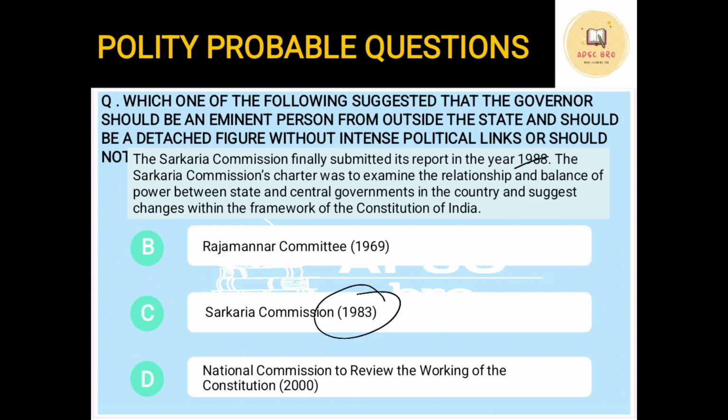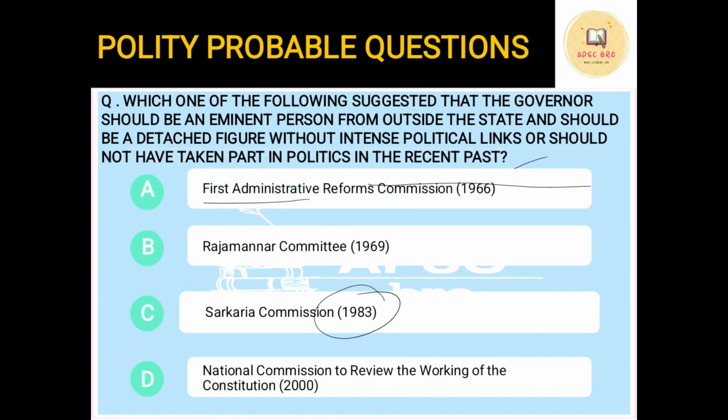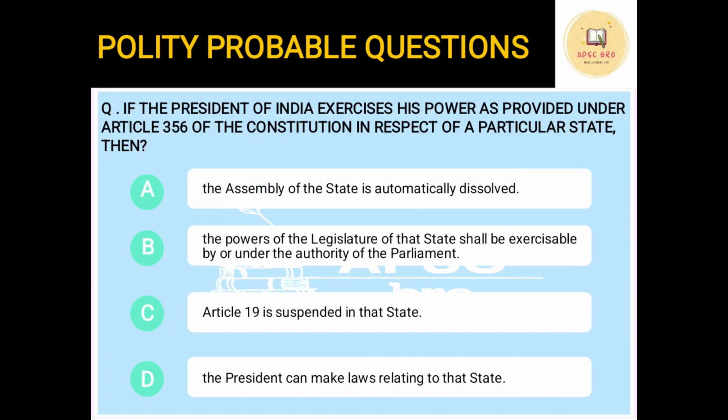Now, the Sarkaria Commission was constituted to examine the relationship and balance of power between the state and the central government. Because the governor is usually treated as the agent of the central government to look after the state, the Sarkaria Commission said that that person cannot belong to that state, first thing, and second thing, he should not be very much politically involved. Okay. Next question.